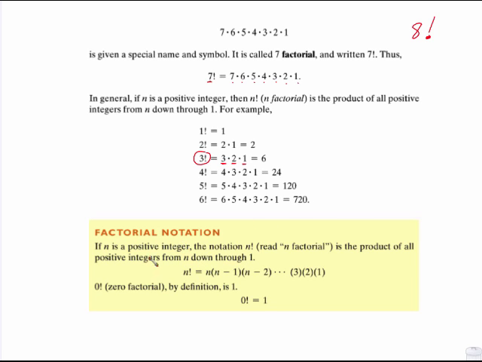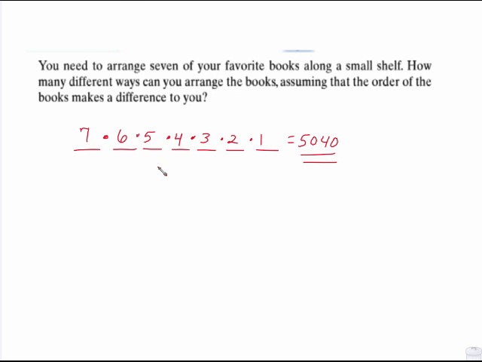So factorial notation is this. If n is a positive integer, the notation n factorial is the product of all positive integers from n down to 1. Also, by definition, 0 factorial is 1. That's kind of weird, but 0 factorial is 1. Going back to this one, instead of writing out all my slots, as soon as I saw that I needed to arrange 7 of my favorite books, automatically it's 7 factorial. And if you know where that button is on your calculator, you can press it and automatically it will give you this.